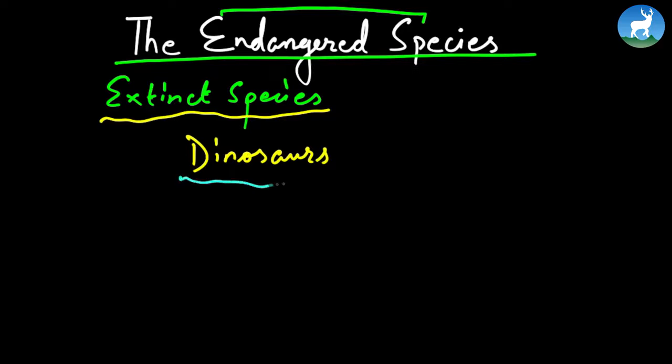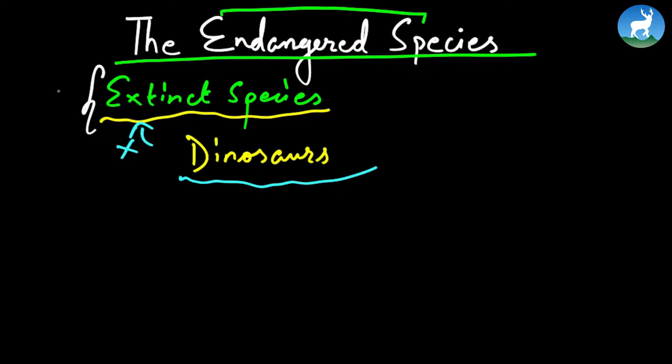Well, the dinosaurs, as we know, are now all extinct, meaning we don't see them on the face of Earth anymore. The entire species of dinosaurs have gone extinct. Of course, there are several hypotheses about how these species ceased to exist. But when the whole of a species gets wiped out from the face of Earth, that is what we call an extinct species.